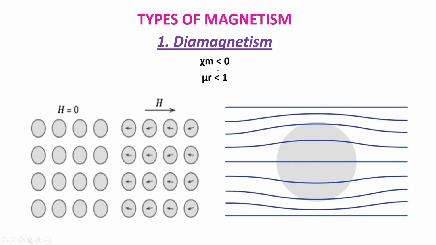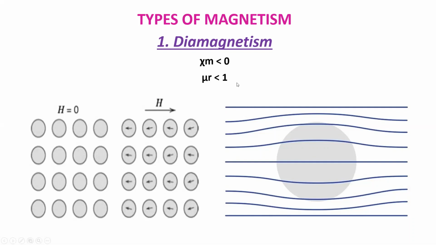The magnetic susceptibility, which is the measure of how much a material becomes magnetized in the presence of an external field, is negative. And it is only for diamagnetism that chi-m is independent of temperature. A magnetic permeability is the measure of the influence of the material on the magnetic flux in the region it occupies. So magnetic relative permeability is less than 1.